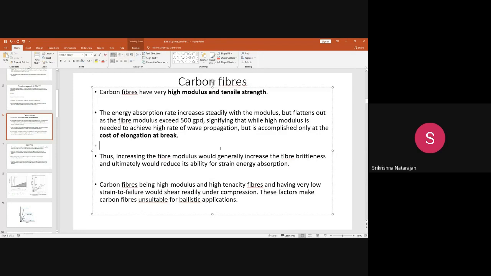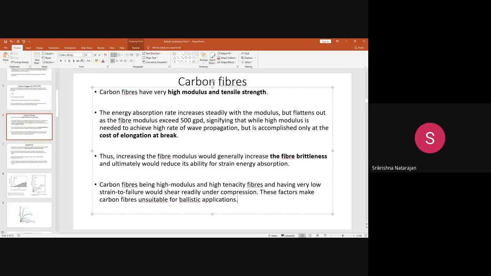So there is a slight plastic deformation happening in the Kevlar, whereas in this fiber, it doesn't happen. Actually, after it reaches a particular modulus value of say around 500 grams per denier, till that it absorbs the energy and the wave propagation happens. But after that, immediately, without undergoing any kind of an extension, it just becomes brittle. Okay, once it becomes brittle, in the sense immediately it fractures like ceramic fibers.